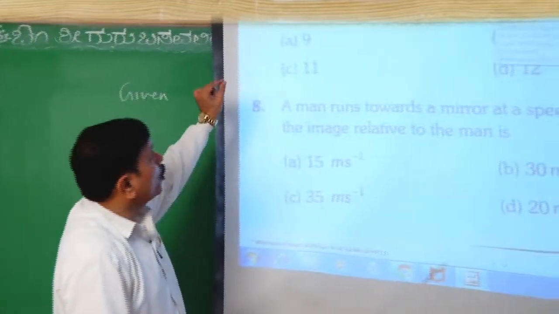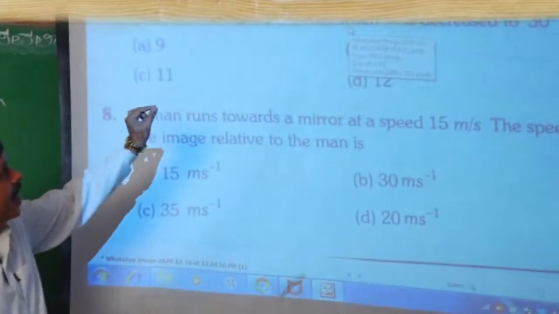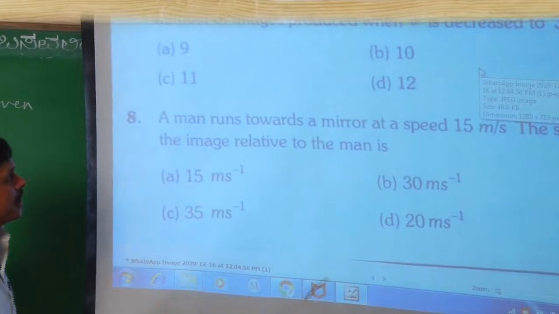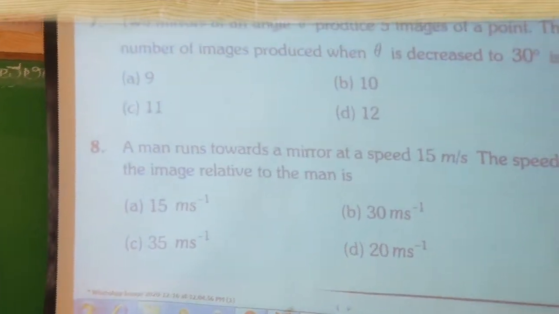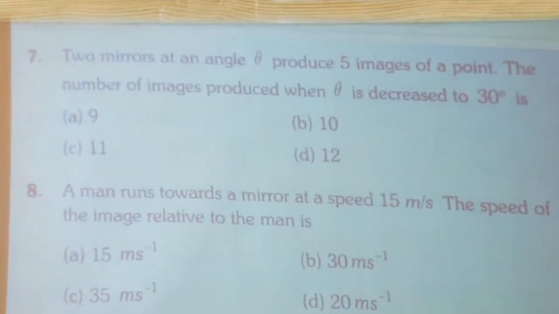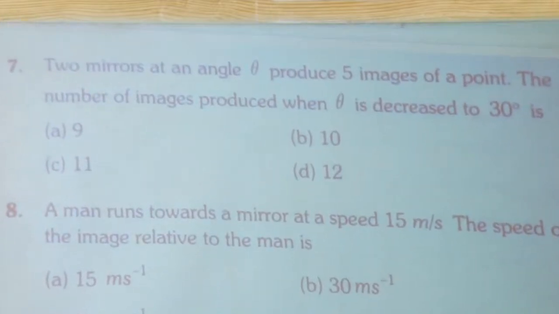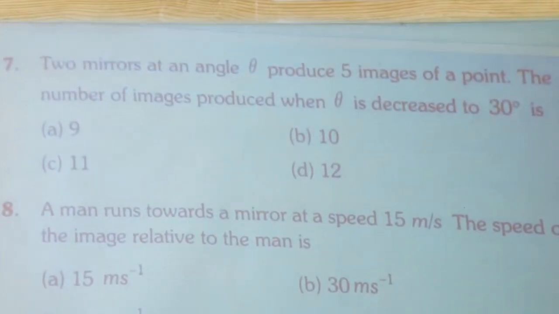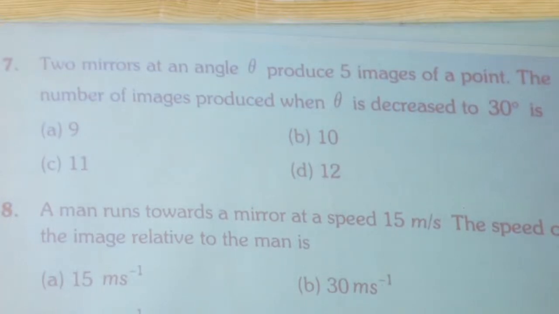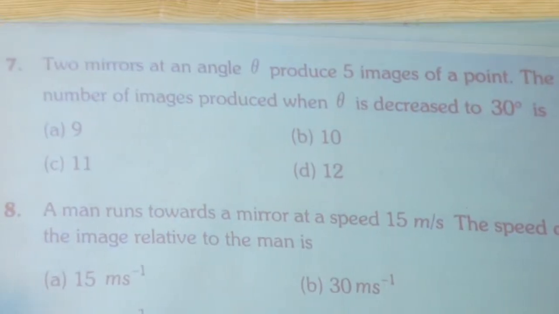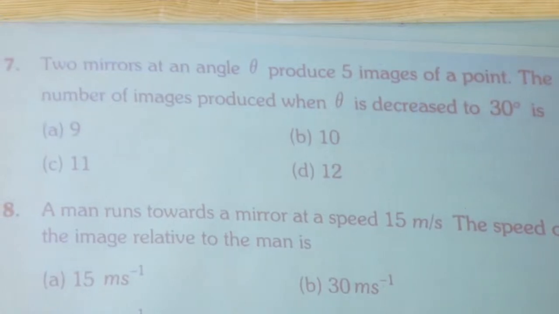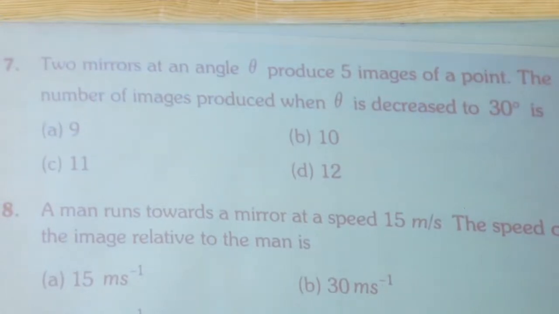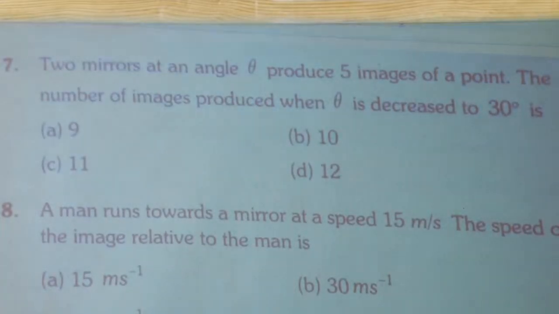Here it is mentioned that two mirrors at an angle theta produce 5 images. The angle between the two plane mirrors is theta, and they are producing 5 images. Then the number of images produced when theta is decreased by 30 degrees is asked. It means theta 2 equals theta minus 30 degrees. So we will write this as n1. How many images will be produced is asked.